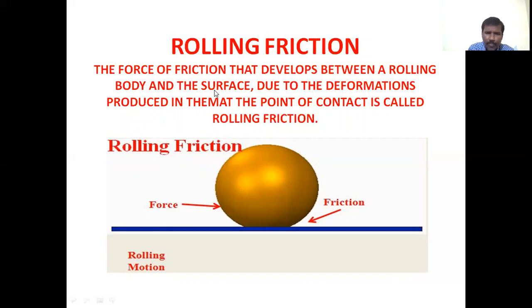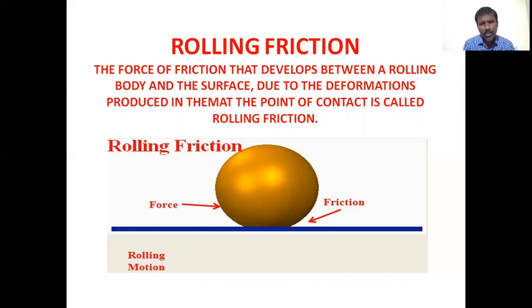Next, rolling friction. So what is rolling friction? It is the force of friction that develops between a rolling body and the surface due to the deformations produced at the point of contact. This is called rolling friction.